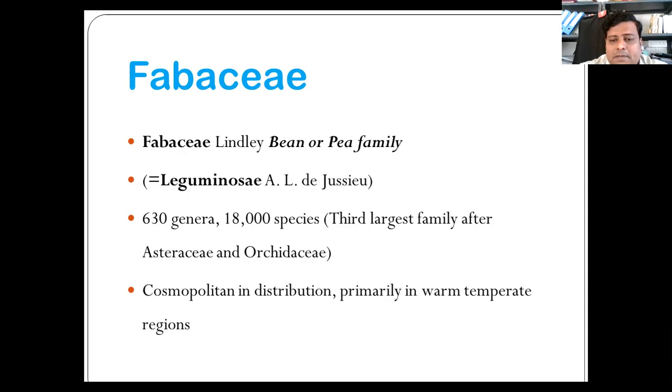The common features of the family include leaves usually compound with pulvinate base, odd sepal anterior, flowers perigynous, carpel solitary with marginal placentation, and fruit commonly a pod or lomentum. There are about 440 genera, 12,800 species. We already discussed that.